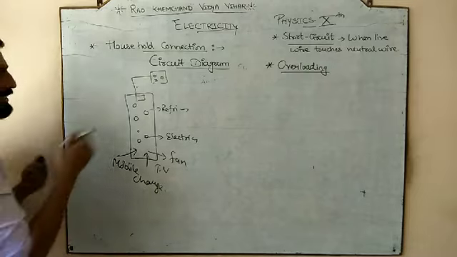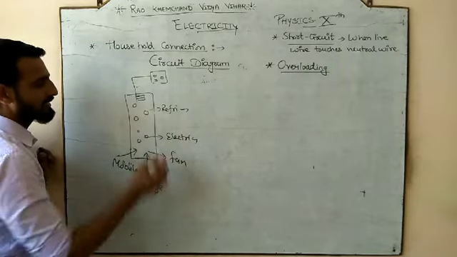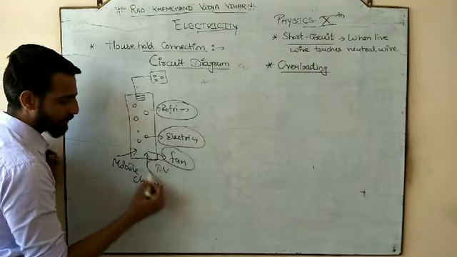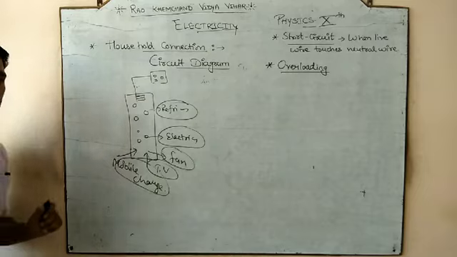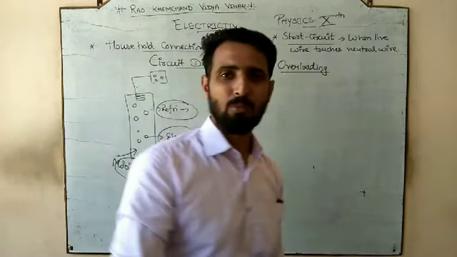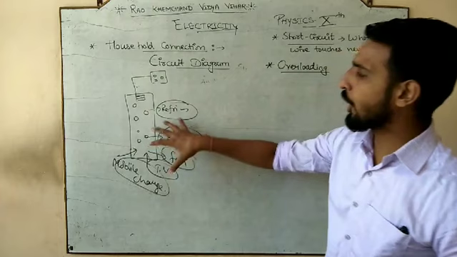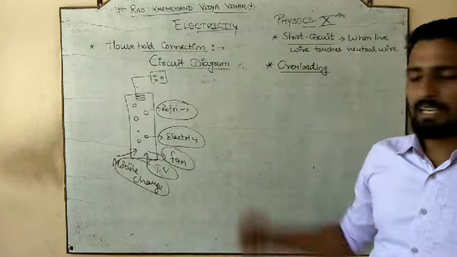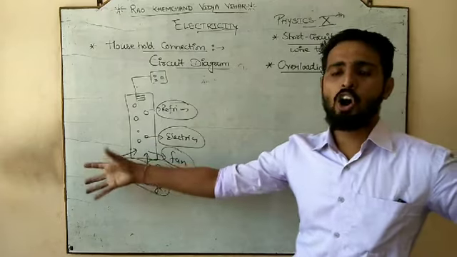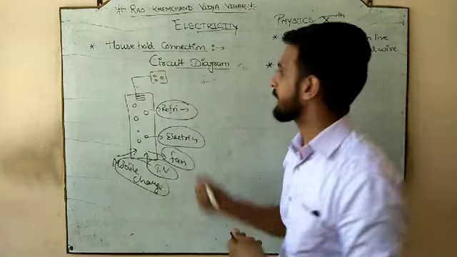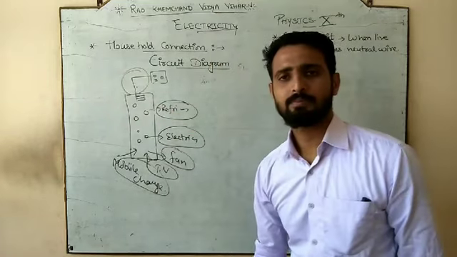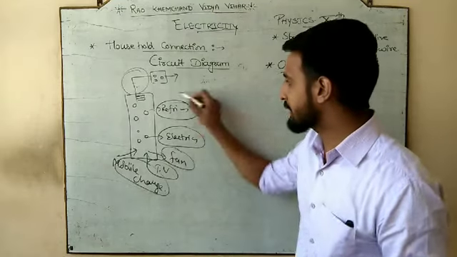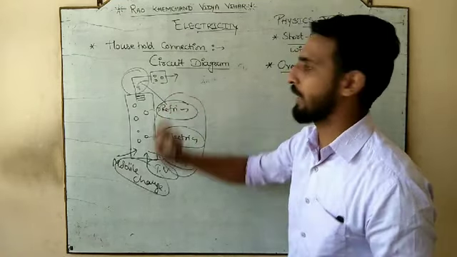But if you switch on all the appliances, like the refrigerator, the electric motor, the fan, the TV, the mobile charger, and other appliances, meaning you have connected all the appliances on the same board, it means all the appliances will consume the current. Refrigerator, electric motor, fan, TV, all are going to consume the current through this single wire which is coming from the main supply.